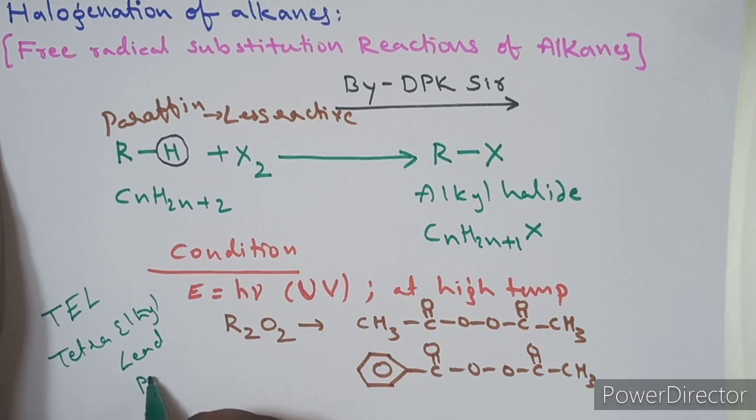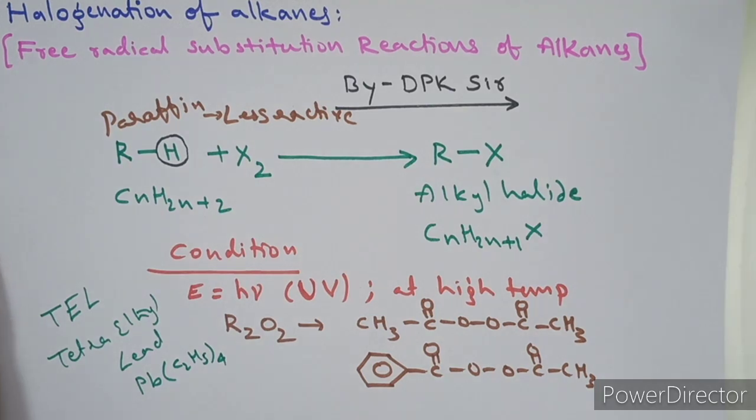Tetraethyl lead, you can write its structure like this: C2H5 taken 4. So these are the conditions we have to mention for the halogenation of the alkanes. This is a general simple introduction only. Now let us see how the reaction will take place, that means the mechanism of the reaction.